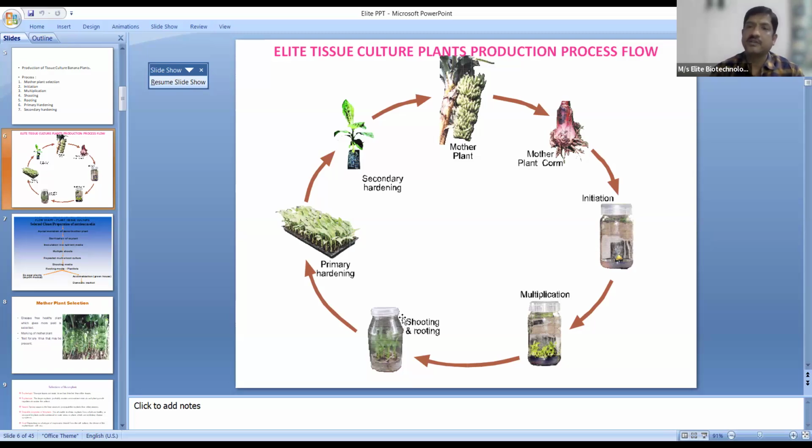We do have a certain SOP for multiplying these plants in the laboratory. Different hormones and different grade chemicals are used for local varieties. For G9, in MS media we usually get good multiplication, and everyone produces G9. But for local varieties like Yalaki, Sugandhi, Karpuravalli, we have a separate SOP.